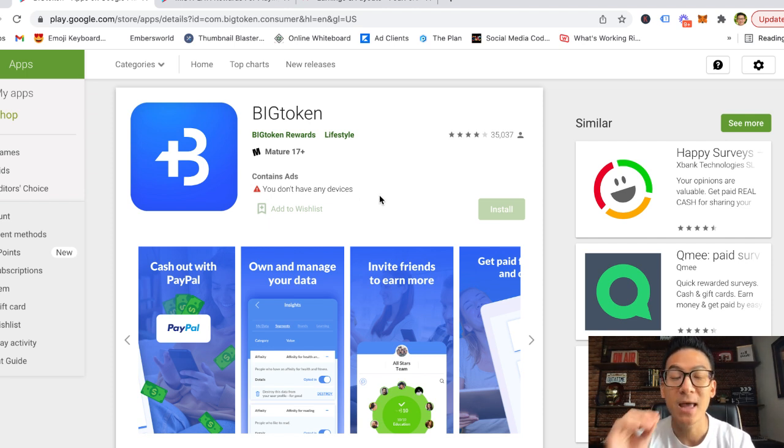So this is a very cool Android app. There are a lot of apps like this where you can basically log on and download it onto your Android phone. This one's specifically for Android, right? And basically all that you really need to do with this app is, it's called a GPT app, get paid to do something by taking an action. All right, that's kind of how it works.